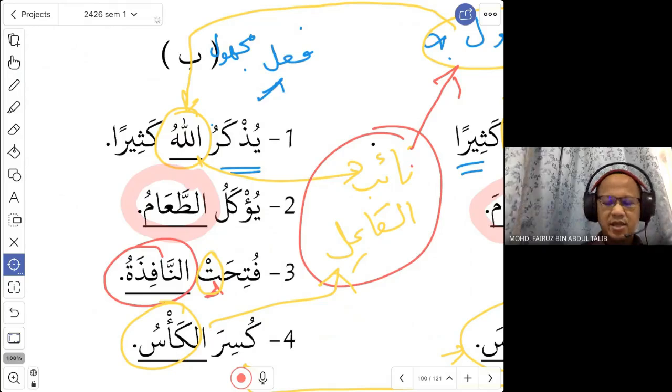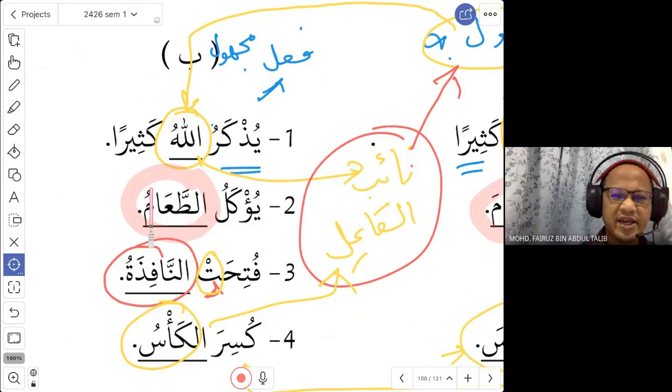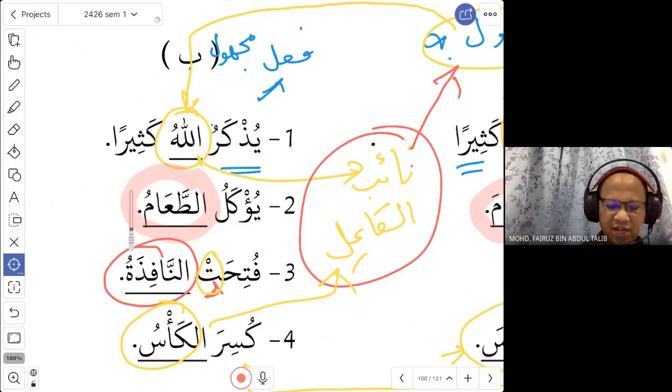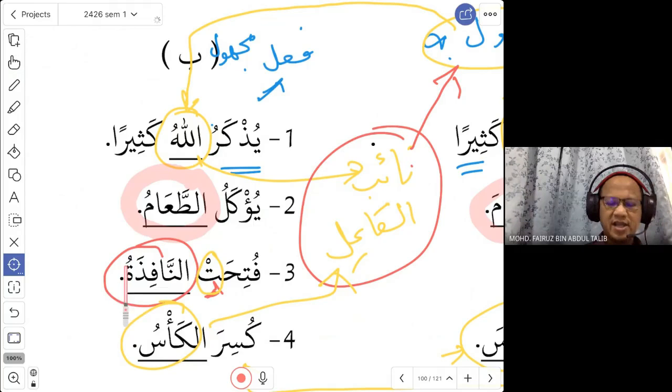Yuzkarullahu. The same goes to number 2. Yu'kalu ta'amu. In the original sentence, it is ta'ama. But now, it becomes the na'ibul fa'il. So na'ibul fa'il is marfu. Just like fa'il marfu, na'ibul fa'il marfu, you have a dhamma, at-ta'amu. The same thing for number 3, an-nafizatu. Why? Because this is na'ibul fa'il marfu with a dhamma. And also the last one, al-ka'su. This is also na'ibul fa'il, so you have to end it with a dhamma.